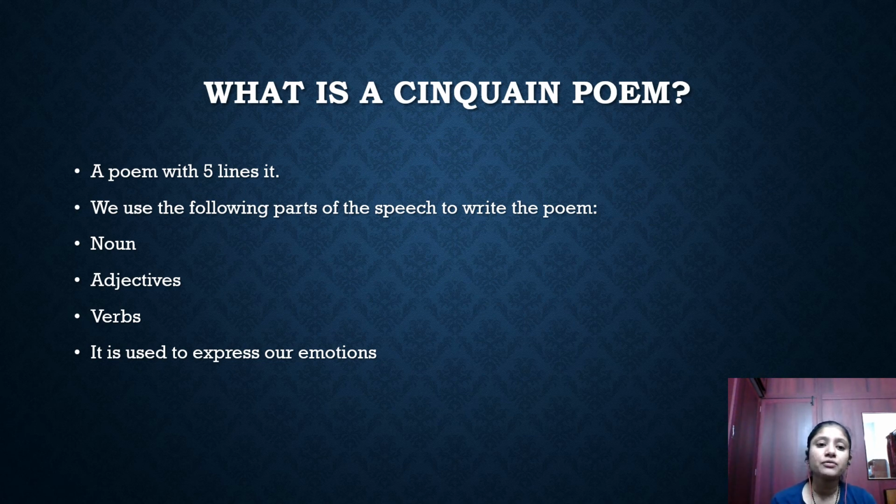And you have to use this poem because you can express your feelings about the topic that you're going to write. Okay, since we are inquiring about the theme of how we express ourselves through art forms, the Cinquain poem is included, so that writing is also a form of art. Writing poetry, writing a book is really a form of art. So let us have a look at what the rules are to write a poem.